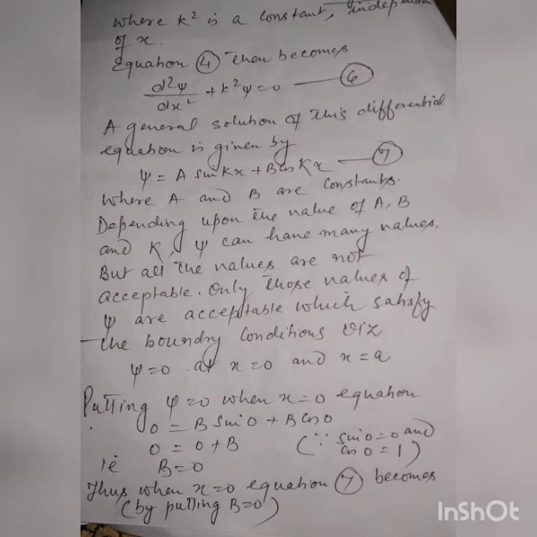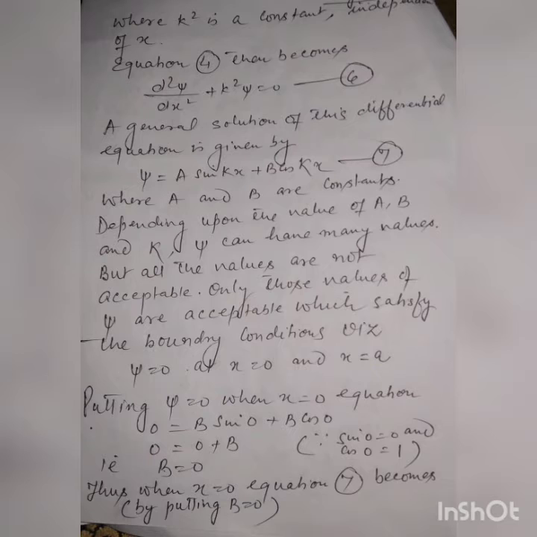Equation number 5, where k square is a constant independent of x. Equation 4 then becomes d square psi upon dx square plus k square psi is equal to 0, equation number 6. A general solution of this differential equation is given by psi is equal to a sin kx plus b cos kx, equation number 7, where a and b are constants depending upon the value of